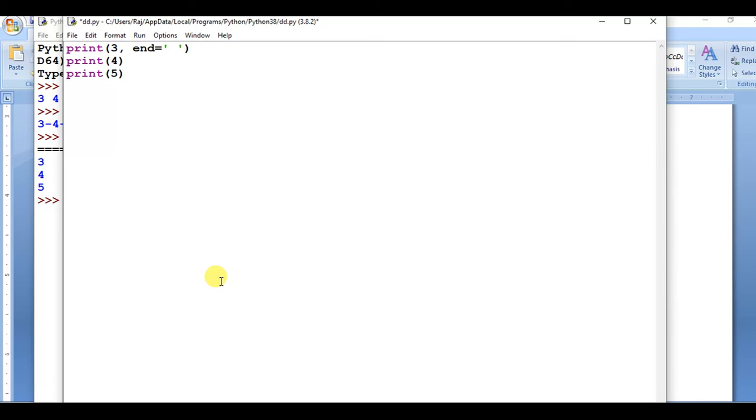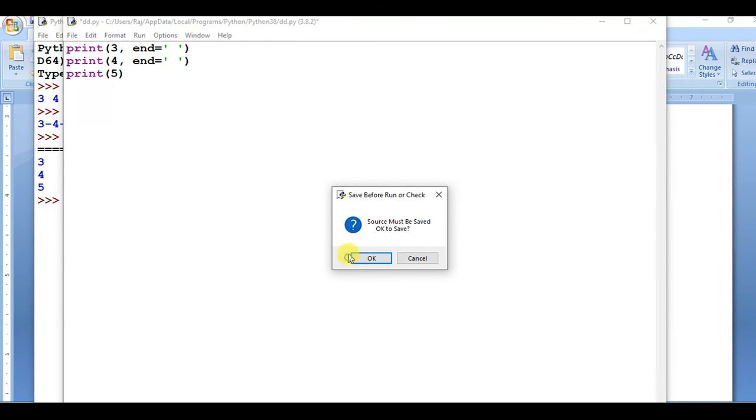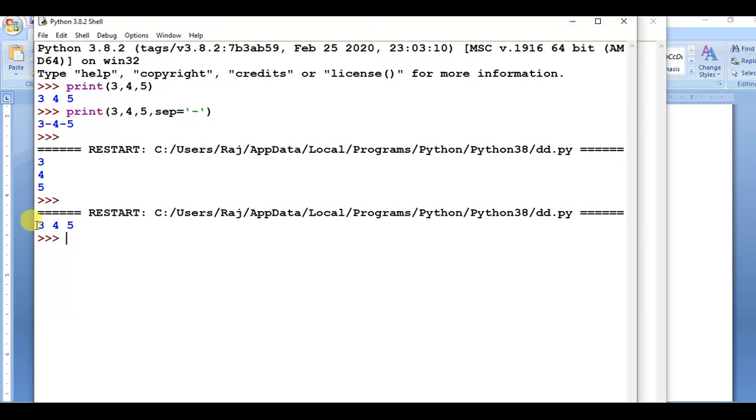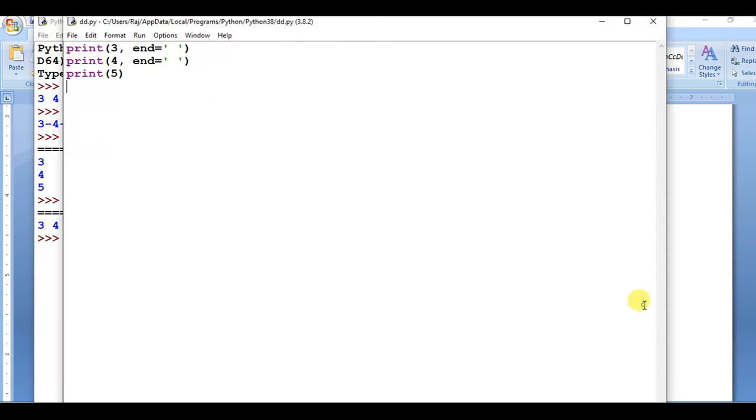Here end would be a space, and the last one I have not passed it. Then you can run it and look at your output: 3, 4, 5. So when you want to print the value of variables on the same line, we can use the end attribute in your print statement to format your output.